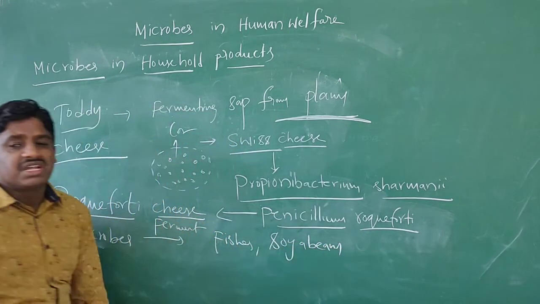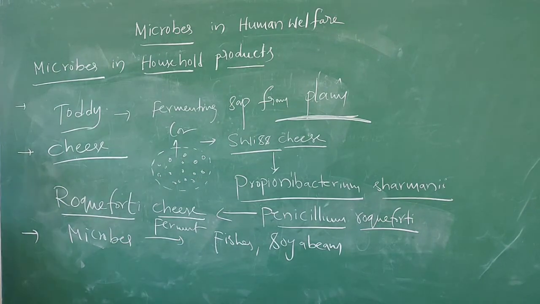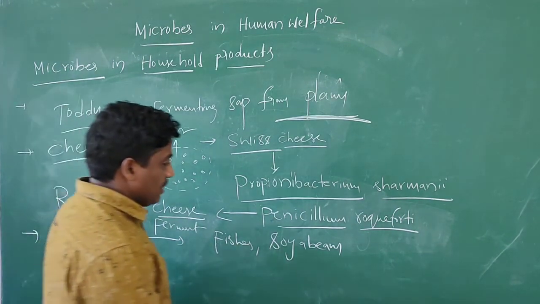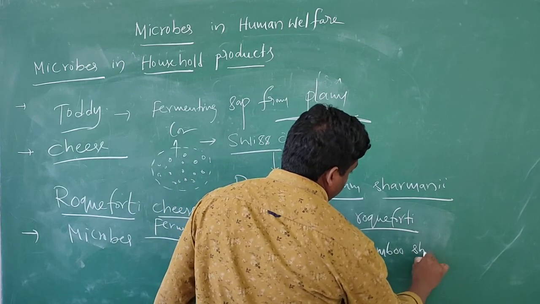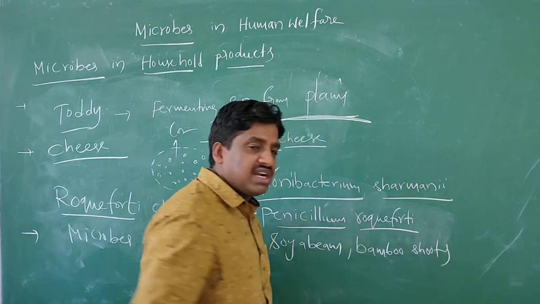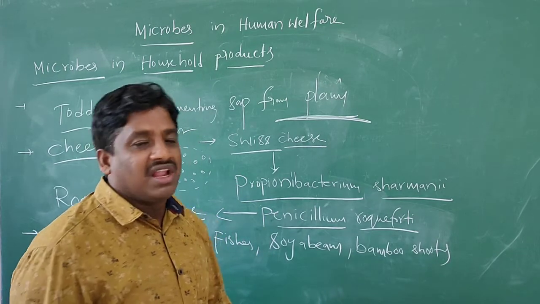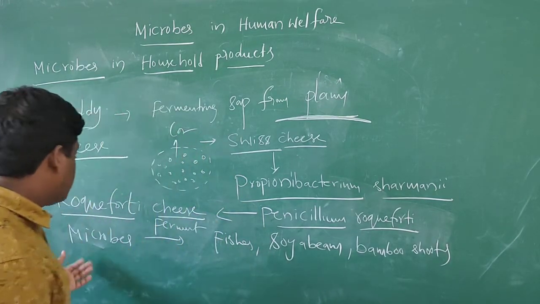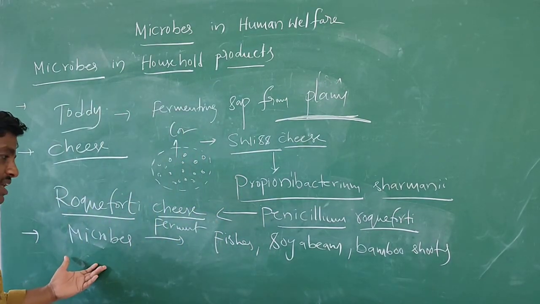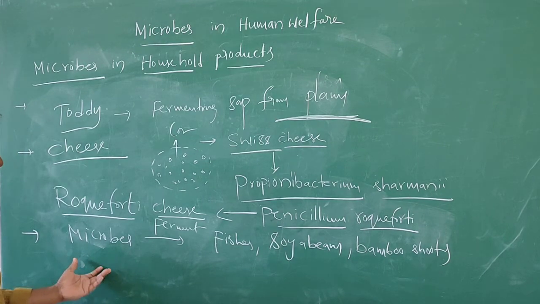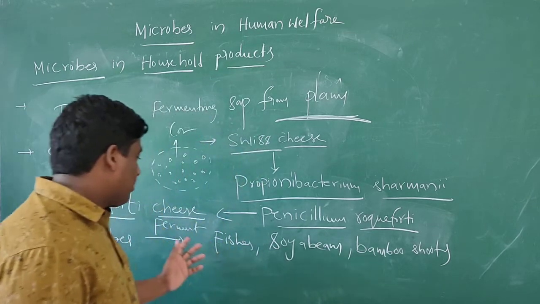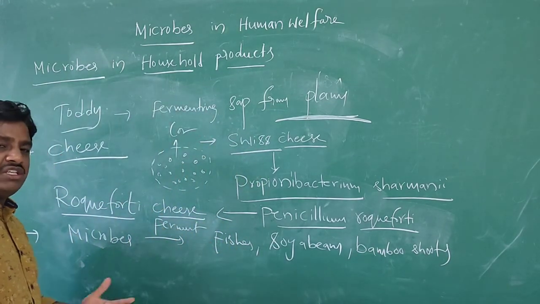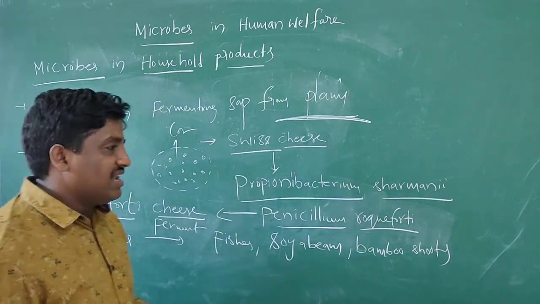Soya beans can also be fermented, and also materials such as bamboo shoots. Bamboo shoots are also fermented and can be used as a food material in different countries. So these fishes, soya beans and bamboo shoots are fermented by microbes and used as food material in different countries.